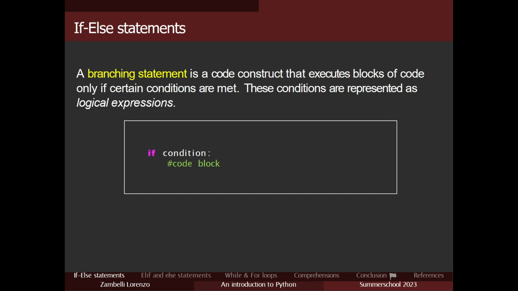A basic example is the following. You have the if, the condition, the logical expression, and then the code that you want to execute if the expression is satisfied. Sometimes you also want to have an else statement, which basically works in this way. If your condition is satisfied, you enter the first code block. If the condition is not satisfied, then you move inside the else code block.